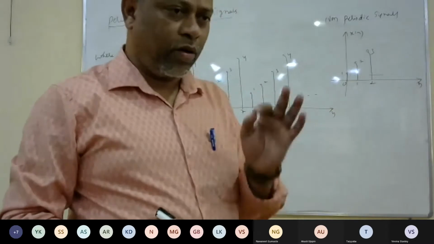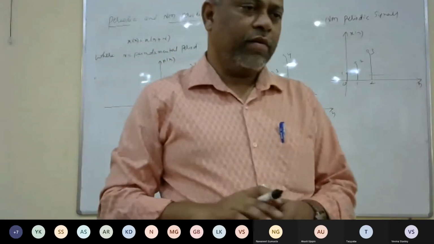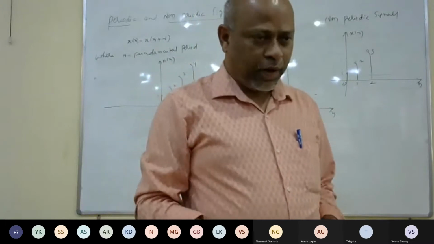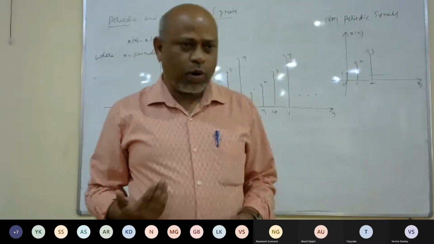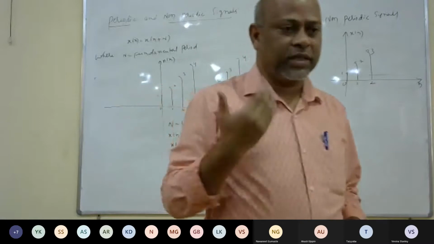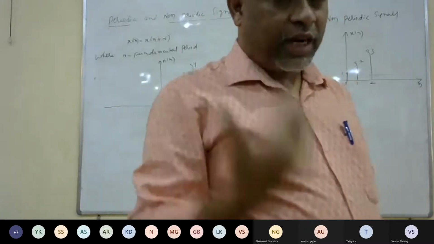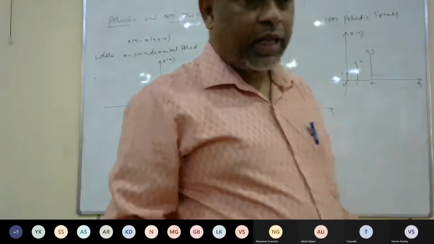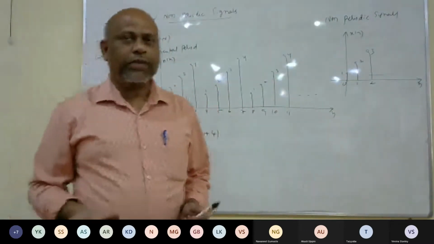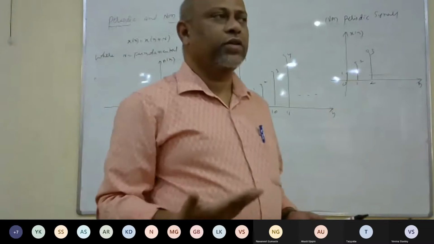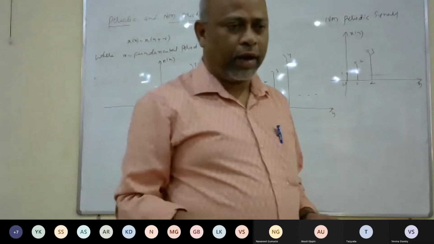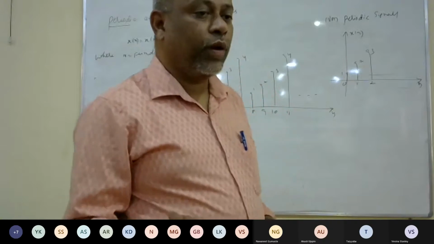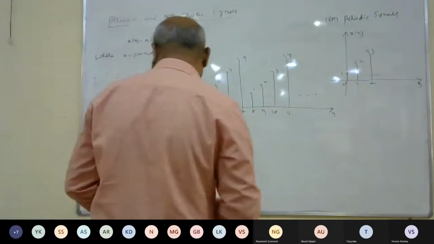The definitions of periodic and non-periodic are very, very important here. Any continuous time signal is said to be periodic if it satisfies the condition x of t is equal to x of t plus capital T. If this condition does not satisfy, call it non-periodic. Similarly, any discrete time signal is said to be periodic if it satisfies the condition x of n is equal to x of n plus capital N. If this condition does not satisfy, we'll call such signals non-periodic signals.